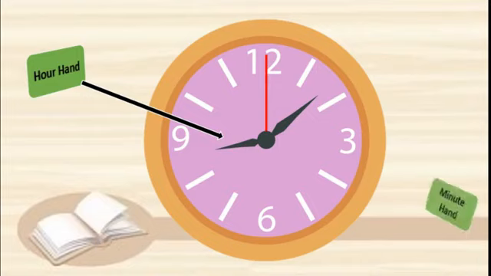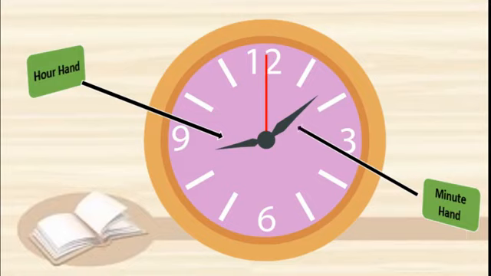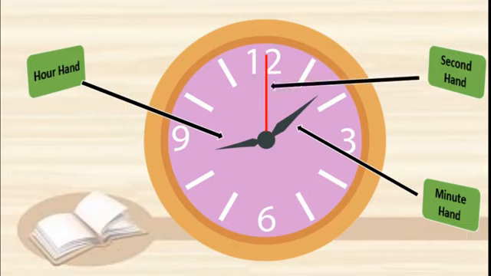Okay. This second one, it is called as minute hand. This is longer than the hour hand, right? This is called minute hand. And the third one, that is very thin, that is called as second hand. Got these terms? In clock there are 3 hands, or you can see 2 hands also in a clock.